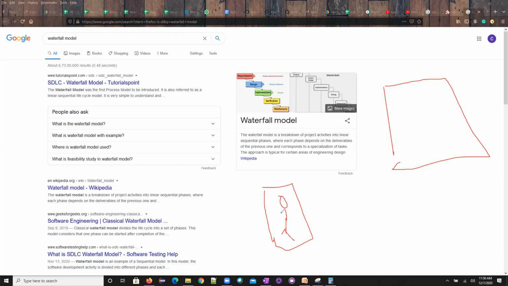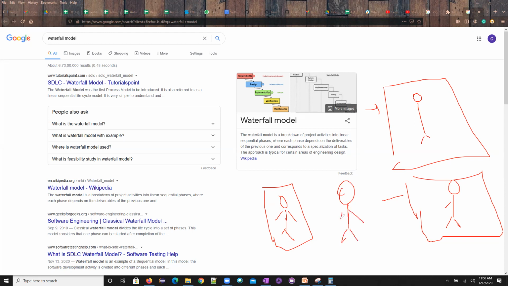I just wanted to draw a picture. Now for the first release, what I'll try to do is I'll draw this. For the second release, I'll draw this. And for the third release, I'll draw this. So now if you see here, this particular release was updated with this. So this is what an incremental model is.